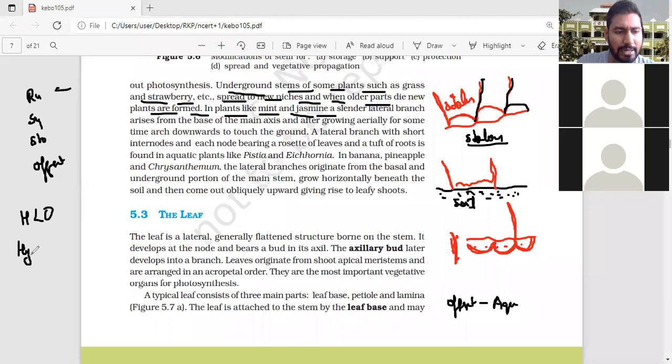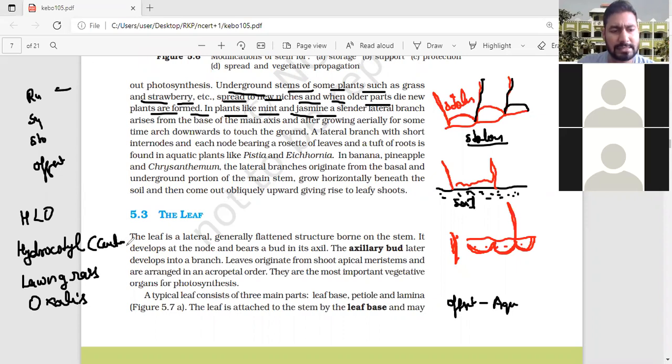H means hydrocotyl, L means lawn grass, and O is for oxalis. Clear? Hydrocotyl is Centella asiatica; its scientific name is Centella asiatica. And lawn grass is Cynodon dactylon.